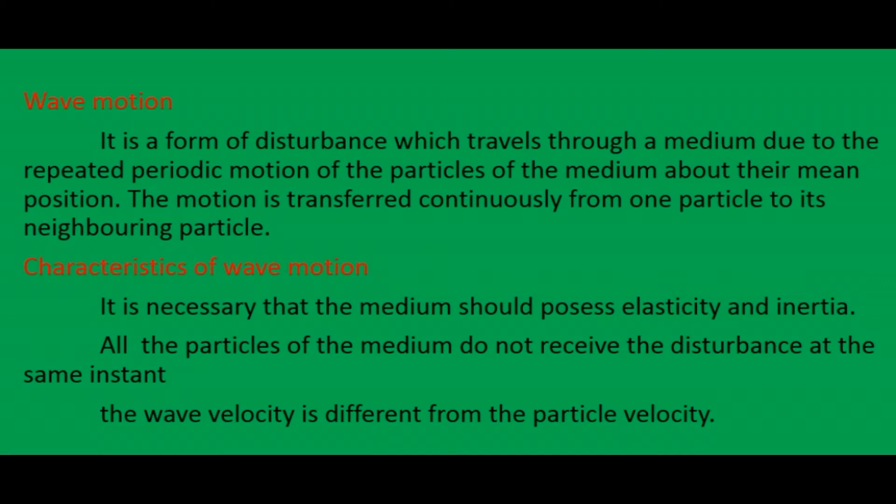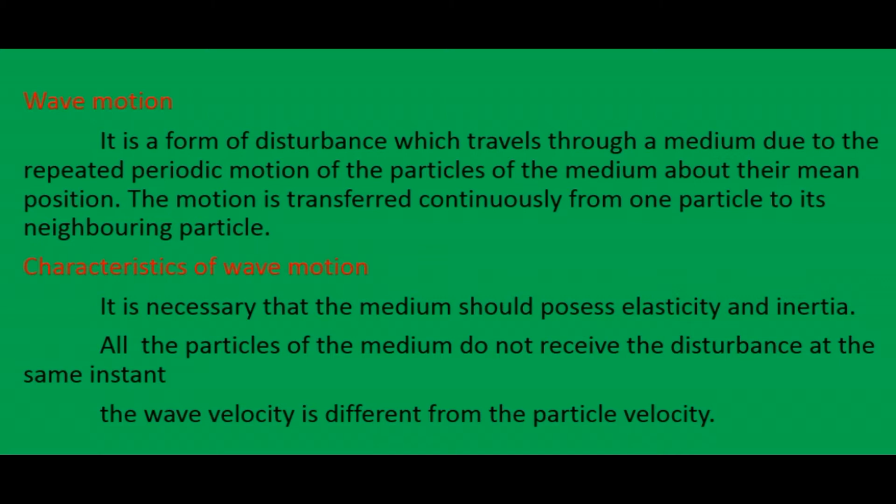That periodic motion is transferring the energy from one particle to another. So we can define the wave motion. It is a form of disturbance which travels through a medium due to the repeated periodic motion of the particle of the medium about their mean position. The motion is transferred continuously from one particle to its neighboring particle.